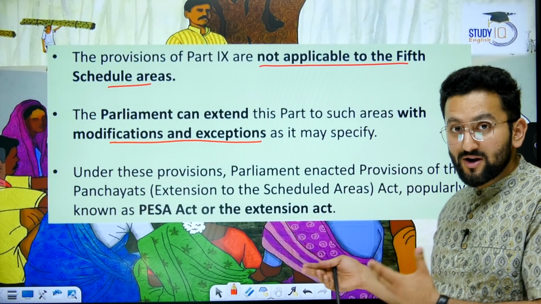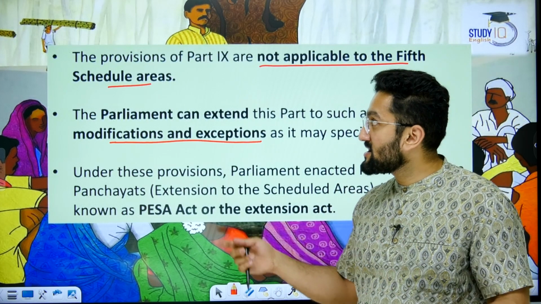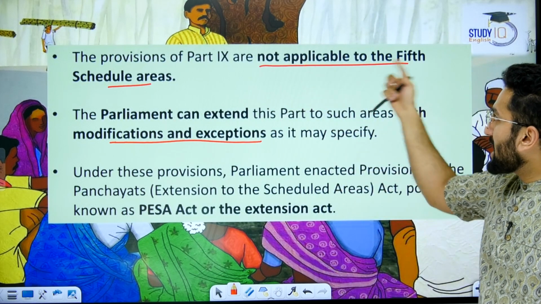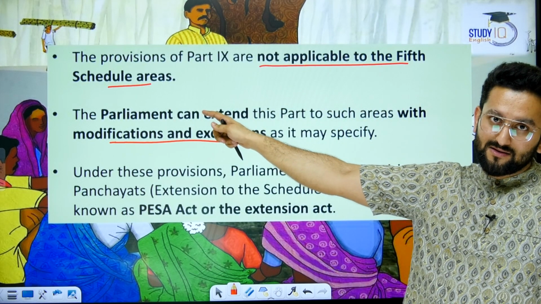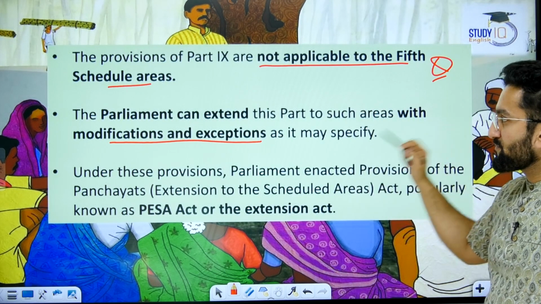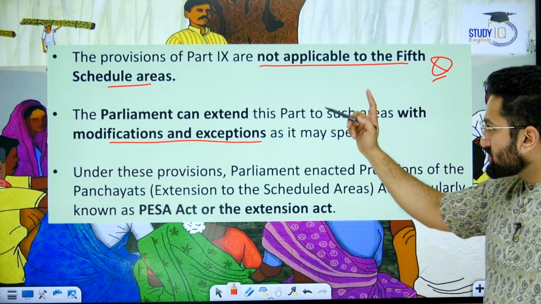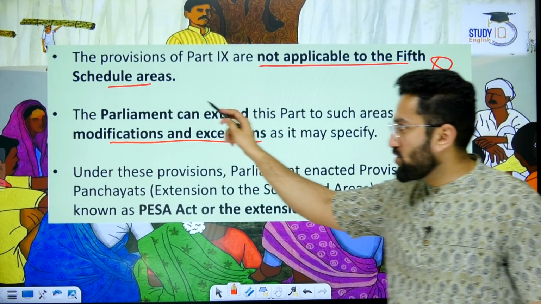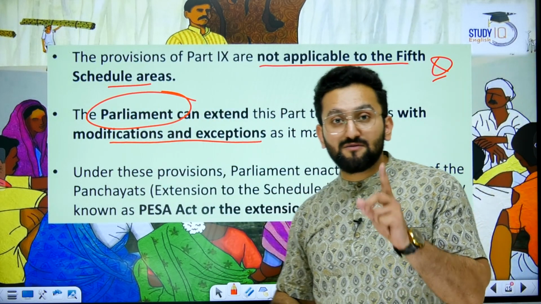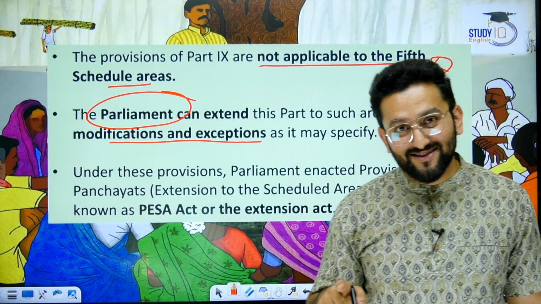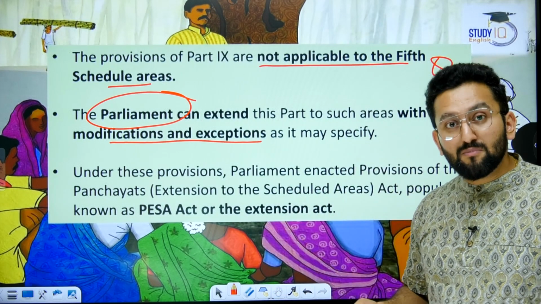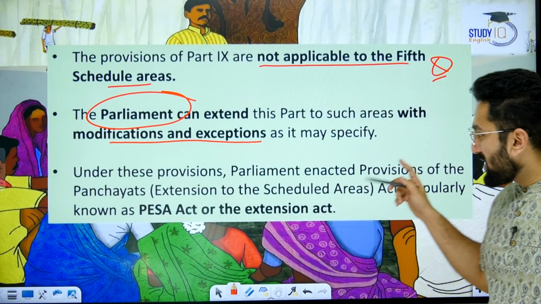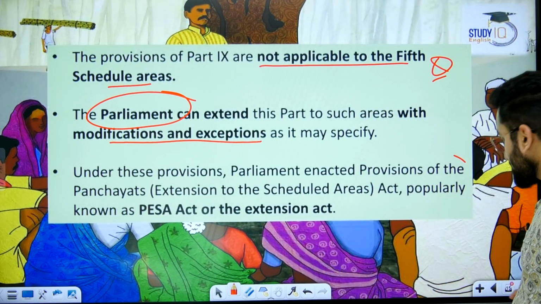And it's an important one. UPSC has asked questions over this. The provisions of Part 9, that is Panchayati Raj, not applicable to 5th scheduled areas. There can be a statement-wise question. Parliament can extend this part to such areas with other modifications and exceptions. Now, here you can say Parliament is having say with respect to scheduled areas. Means panchayats will come, but with certain modifications. Under these provisions, Parliament enacted this PESA.